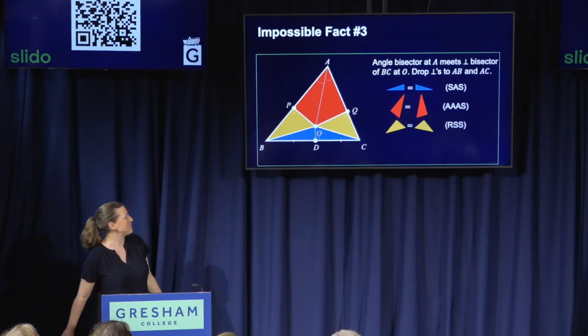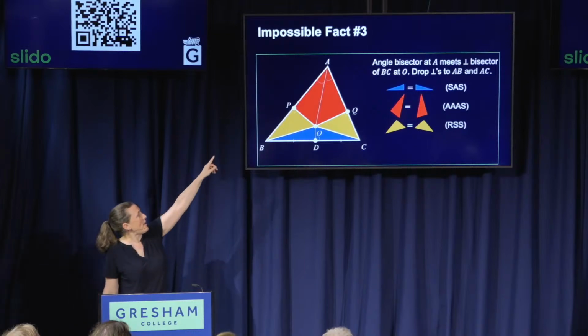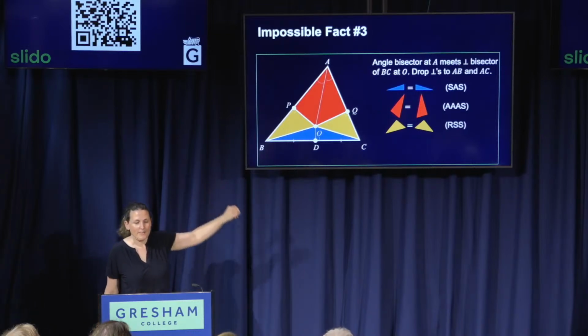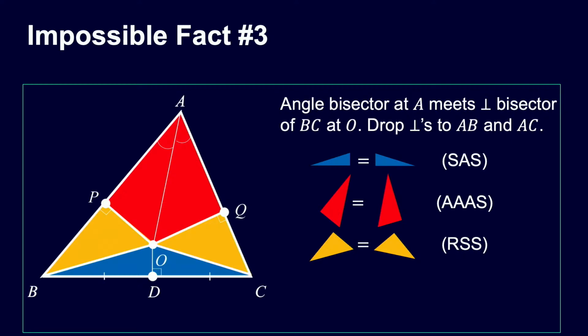So what can we say from this? Well, think about the side AB. Now, because the red triangles are congruent, AP is equal to AQ. And because the yellow triangles are congruent, PB is equal to QC.